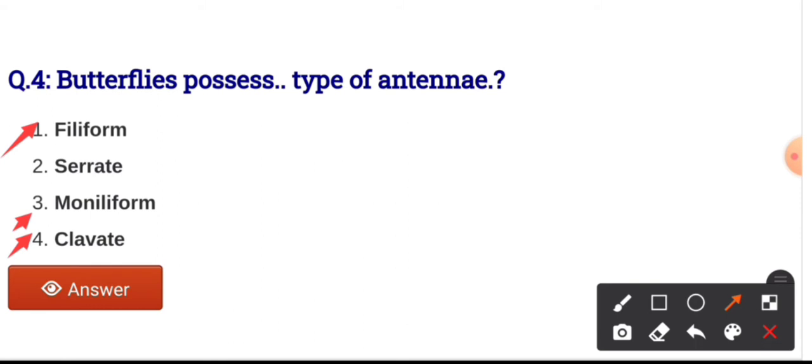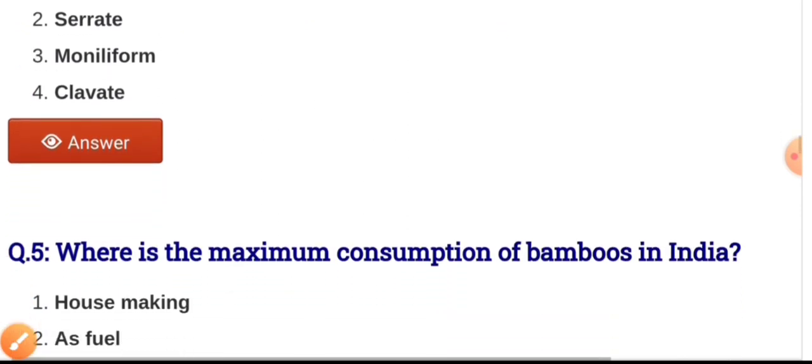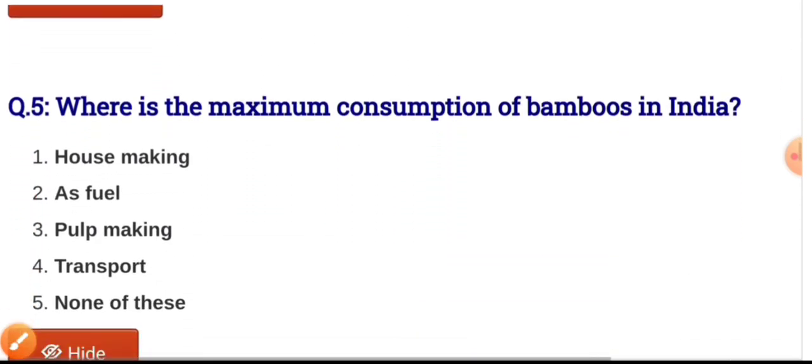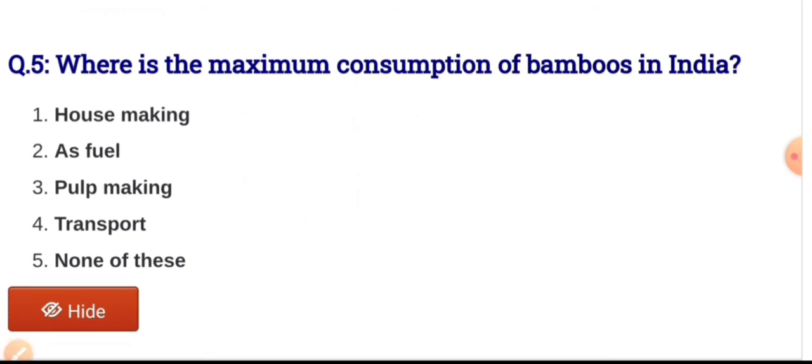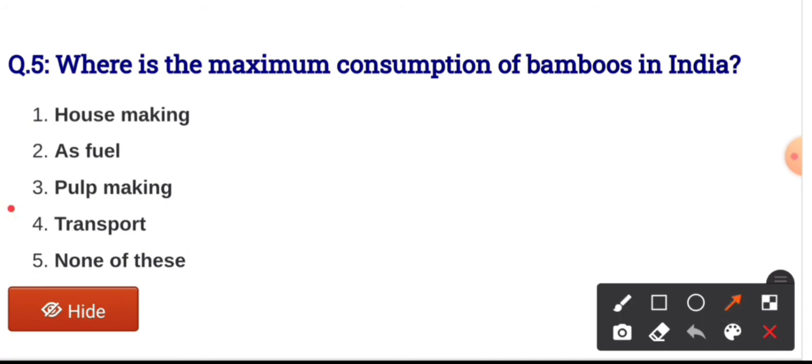Question number 5th, where is the maximum consumption of bamboos in India? And the answer is pulp making. For pulp making, there is a maximum consumption of bamboos in India.